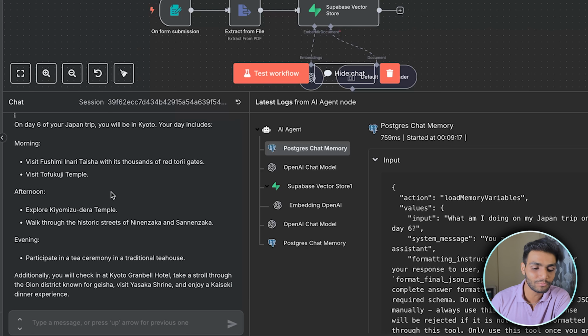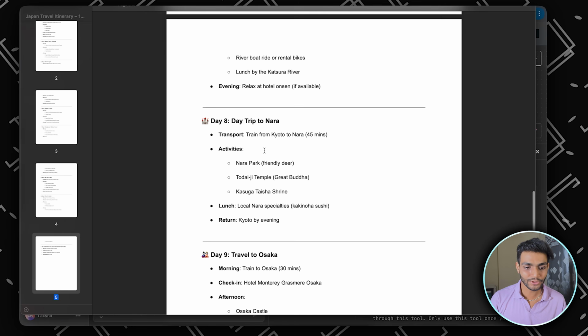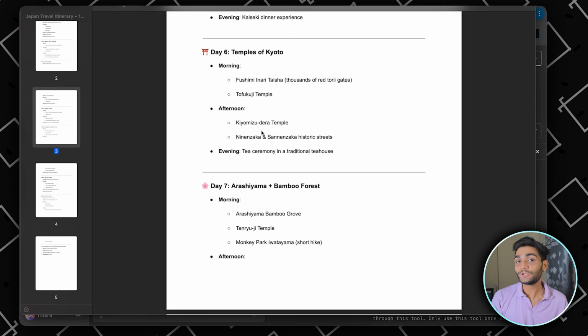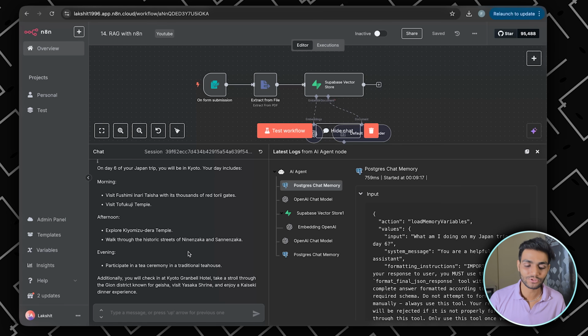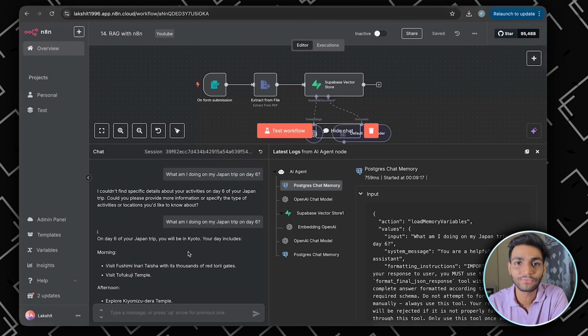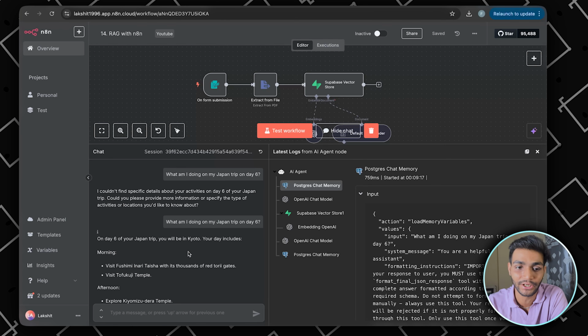It is saying that in the morning I am visiting Fushimi Inari Taisha with its thousands of red torii gates, and then the afternoon and evening plan. So let's check the itinerary and go to day 6. In day 6 we can see that we are doing exactly the same thing which our model has told us. So as you can see, it is giving a pretty accurate answer for the question we asked about our itinerary. Now let's proceed to the video and see how we can make our model smarter using RAG.